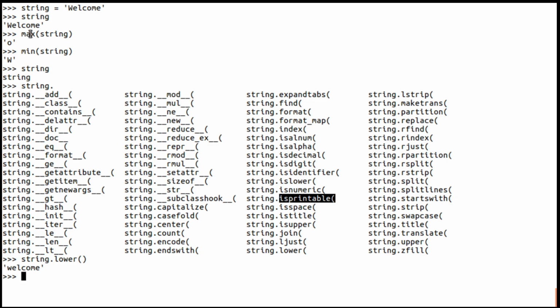Here, to find the maximum character, I used max, and that string object is the argument to these two functions, max and min. Whereas to any of these methods, you can directly call them just by using a dot operator with that particular string object. But remember, the object should be a string object. Don't think that it should be the name string; it can be anything, for example, name is equal to, say, Bagalkot.